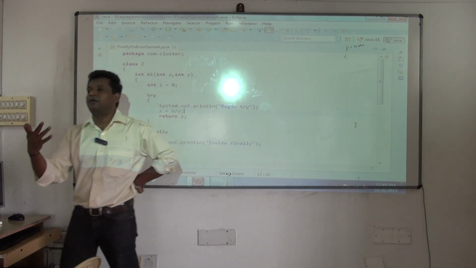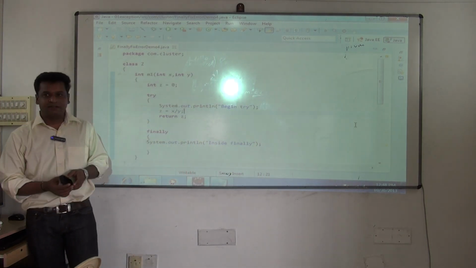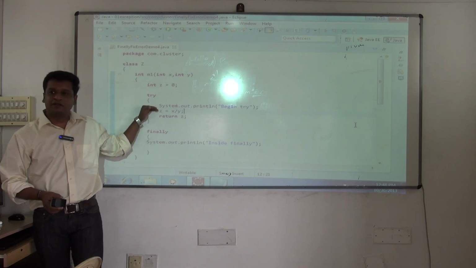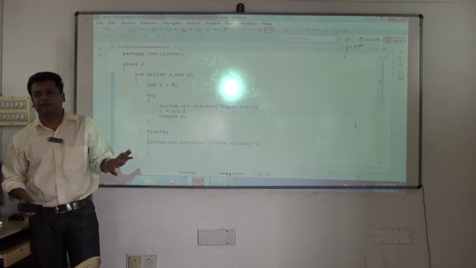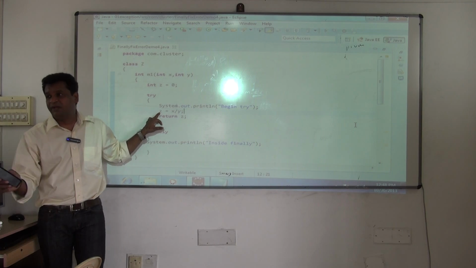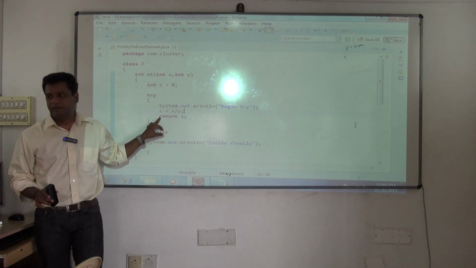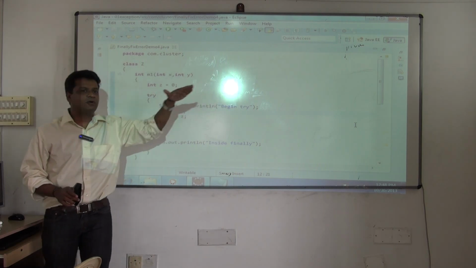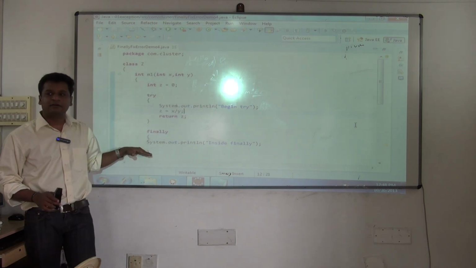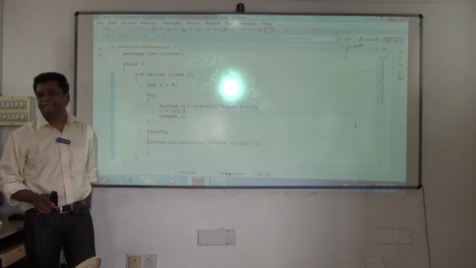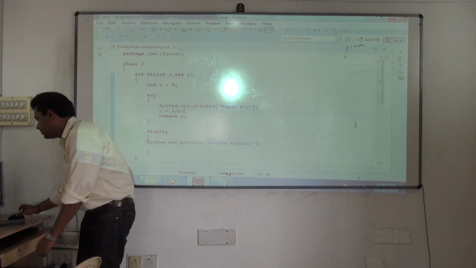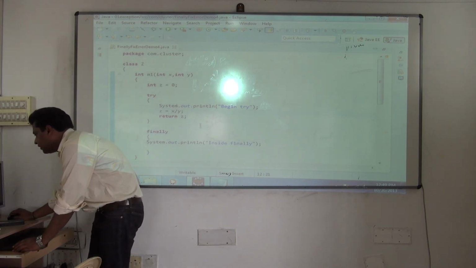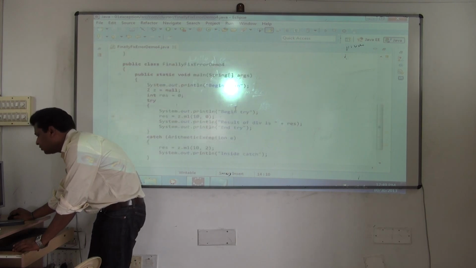But whatever happens, I want to execute something. Put it in finally. See now, if an exception occurs, the control is definitely going to terminate here. If it is executed successfully, return will happen. If it is not executing successfully, an exception occurs and control will go back. But I want to execute some statement. So what will I do? I'll put it in finally. Are you clear? Okay. So see, this is how actually you write the code. And now see how you write the code in main.